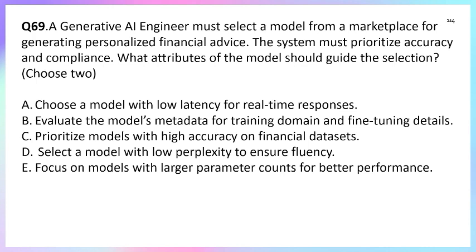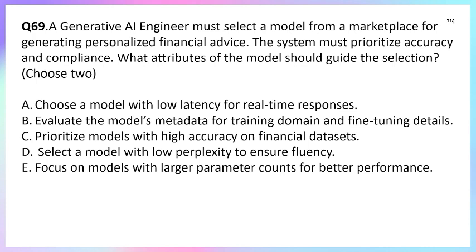Apart from this, why is option A not correct? Because option A is to choose a model with low latency. Latency matters for the UX, but not for accuracy and compliance, right? And option D is low perplexity, meaning fluent text, but fluency is not accuracy, right?